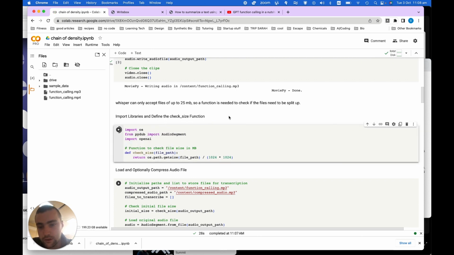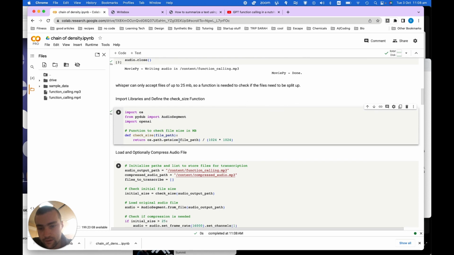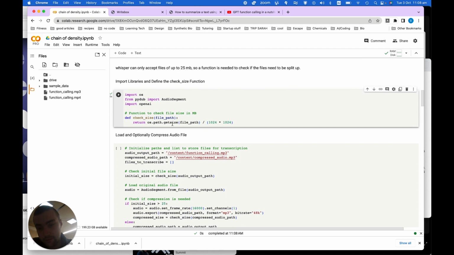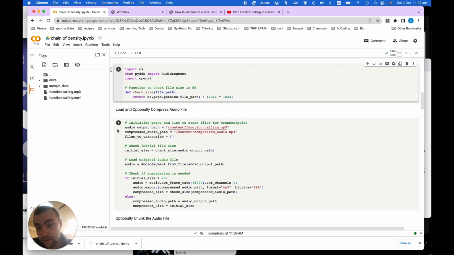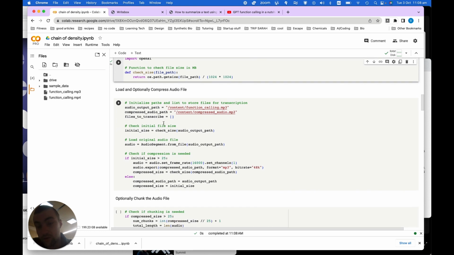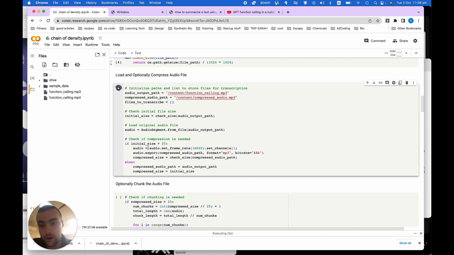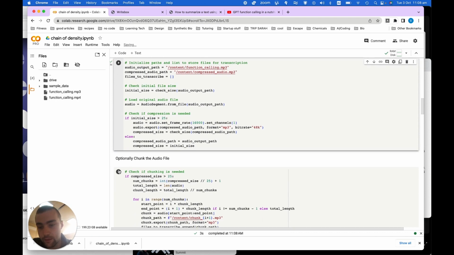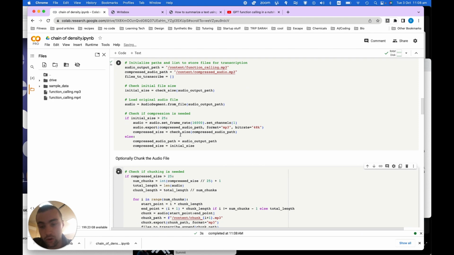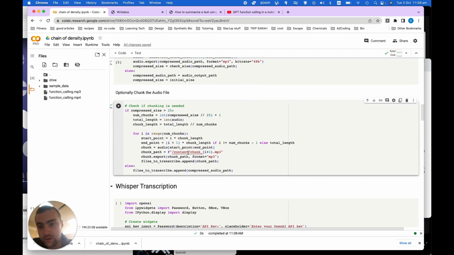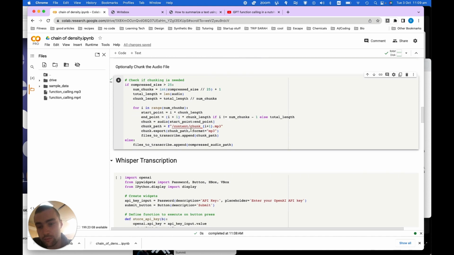So you run this to check the size of the file, so it only accepts files up to 25 megabytes. So this is actually going to be fine, but I've got some code here that will compress the file, and if the compressed file is still too big, then it will chunk that file up. And then you just iterate through and transcribe each chunk, and then you stitch them all together at the end, and that's how you would deal with the file size upload limits on OpenAI.